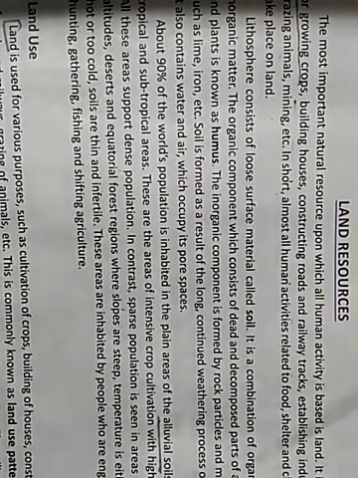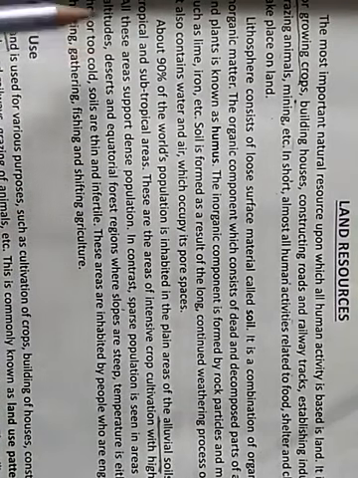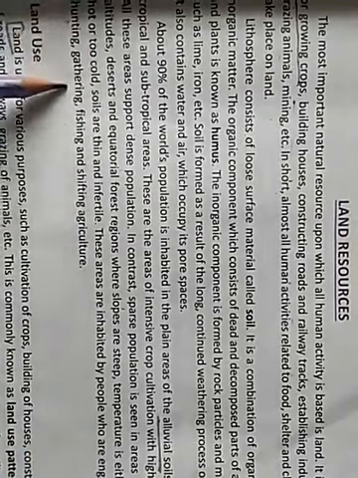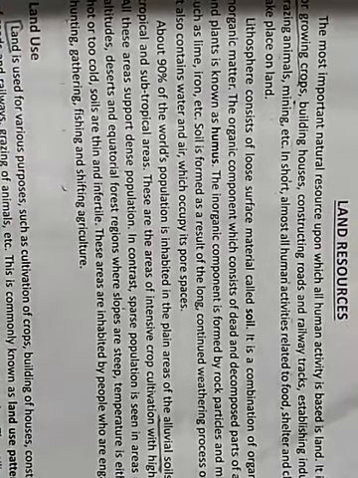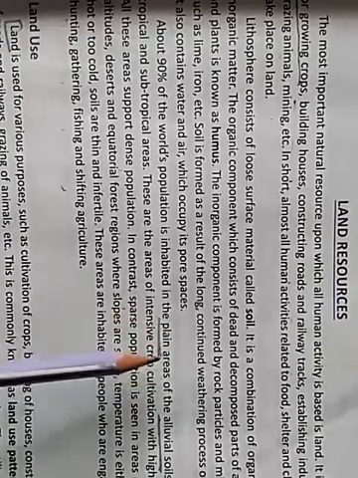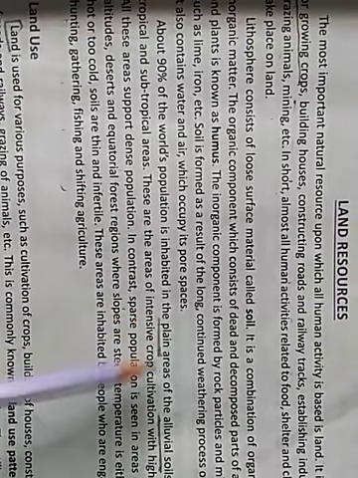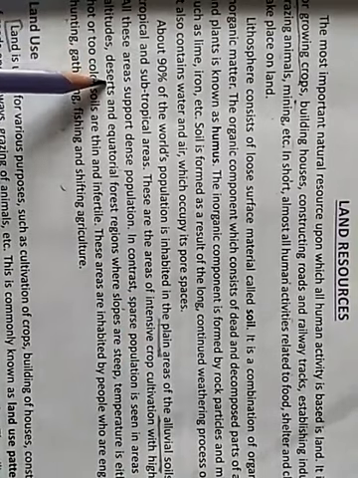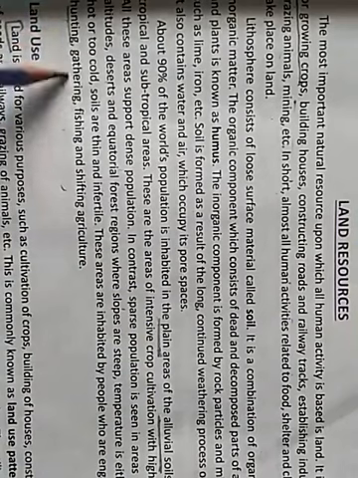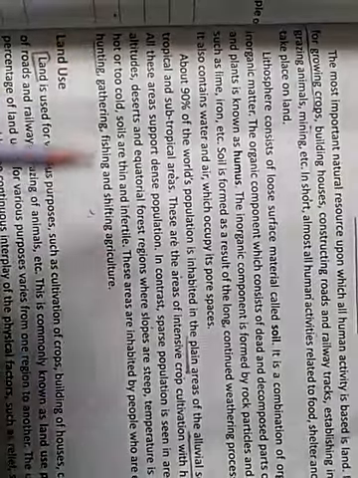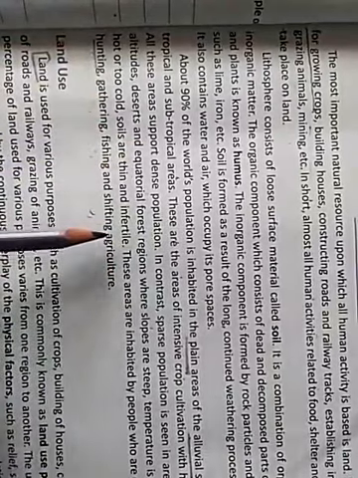There, what will happen? The population will be very low. So you see, in the mountain areas, the desert, and the equatorial forest, the main occupations of the people are hunting, gathering, fishing and shifting agriculture. And the main occupations of people in the plain areas are agriculture, cultivation, industry, etc. Repeating in short, there will be one value based question from this paragraph.